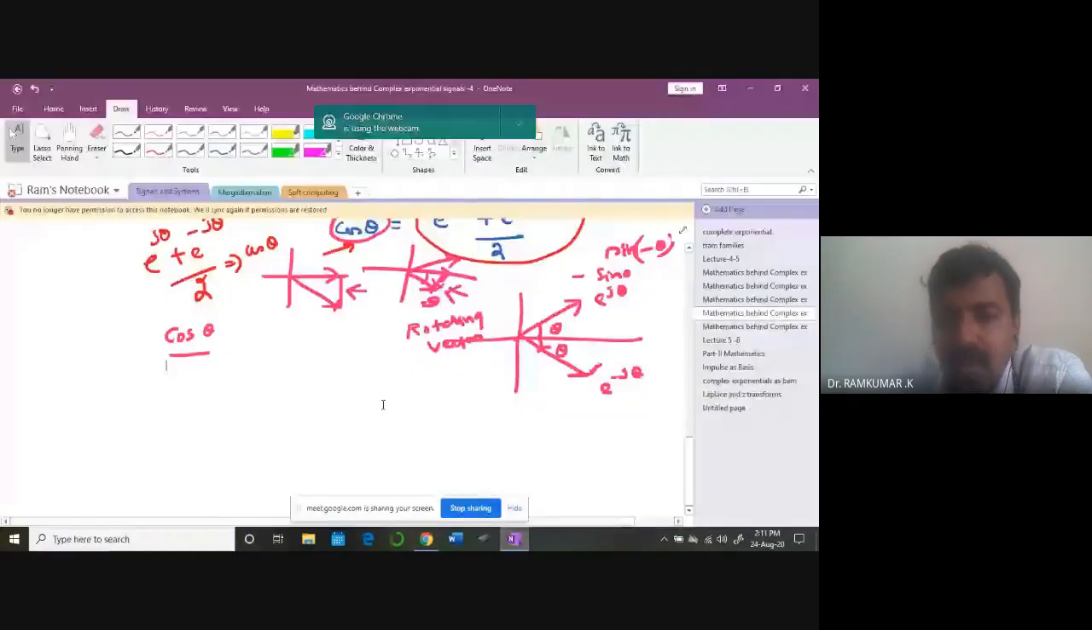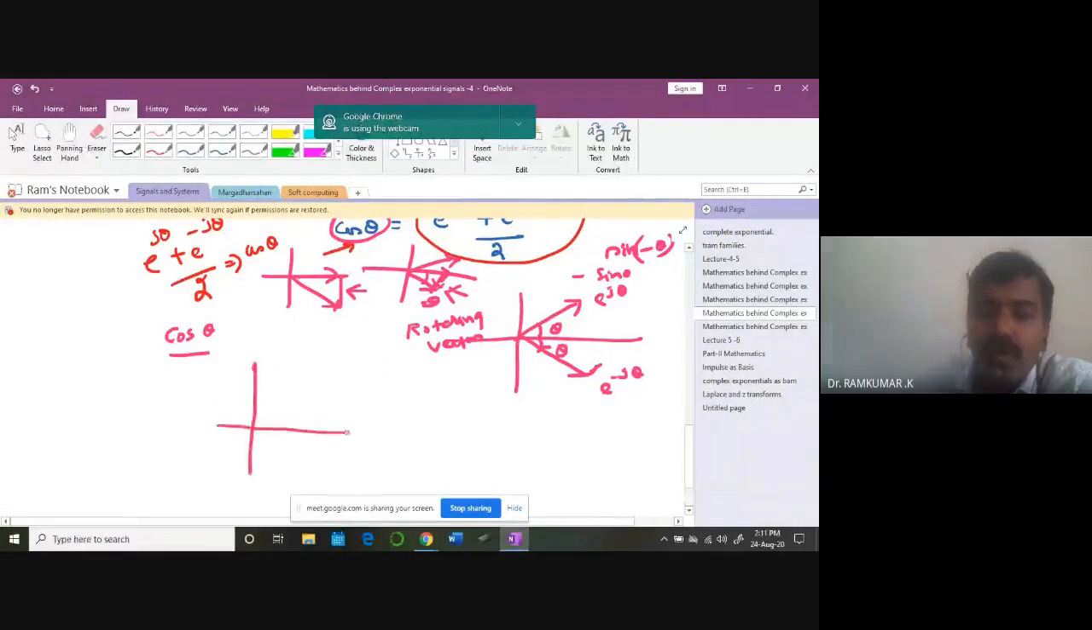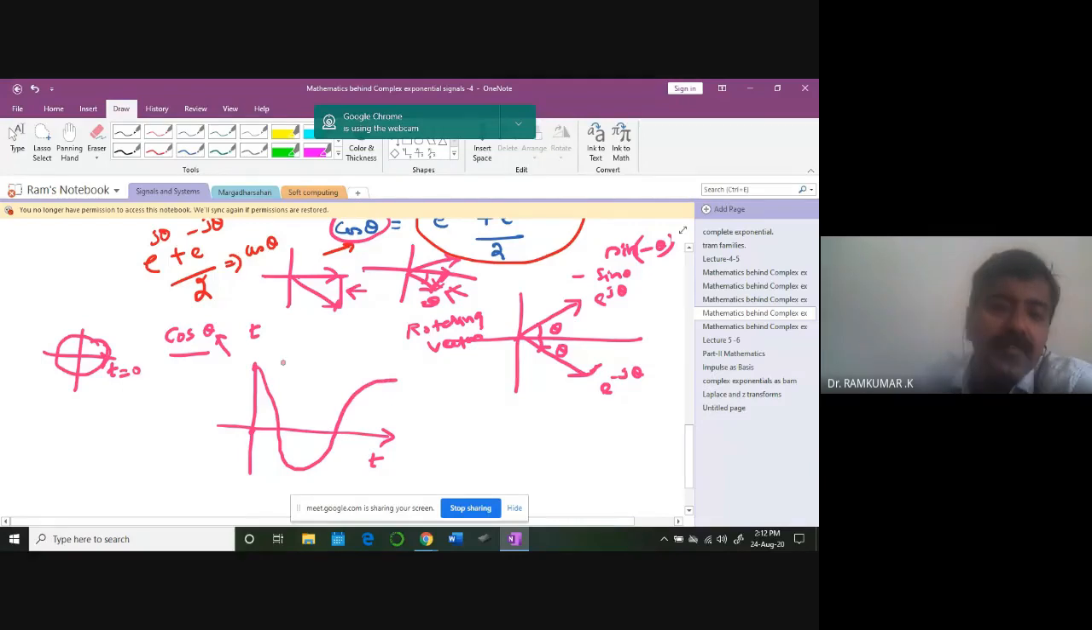Think of this as a sin theta. If you want to create cos theta, what do you need to do? You should start at theta, but let us put time t for theta. Okay, then this is time t. At time t equal to 0, cos is equal to what? This is your angle, this is t. At t equal to 0, at this point, cos is maximum. Then the vector has to move. Then only you can create the waveform, like this. It is the cos theta.